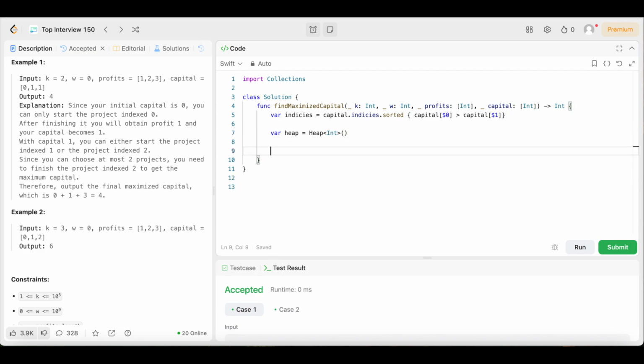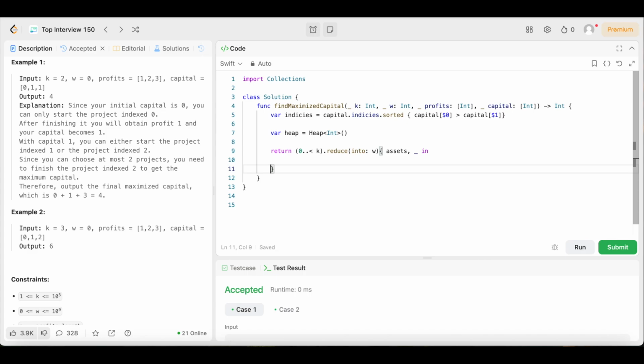Now we need to iterate up to k times to pick the most profitable project. So in order to do that, we come right here, we can say return, open up the parentheses, we'll say 0, less than k. So 0 up to k. Come outside of that, we'll say reduce, open up the parentheses into W. Then we're going to come outside of that. We're going to open up the brackets. We're going to say assets, comma, underscore in. And then we're going to open up the brackets.